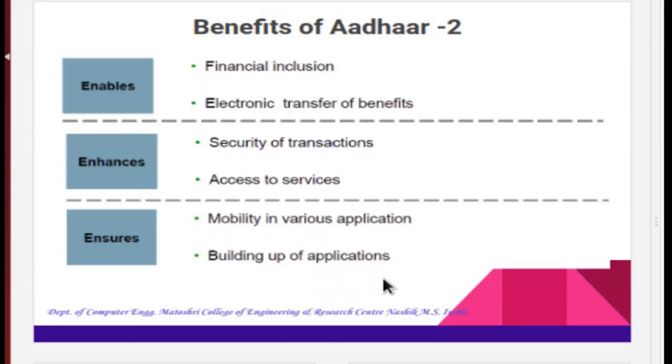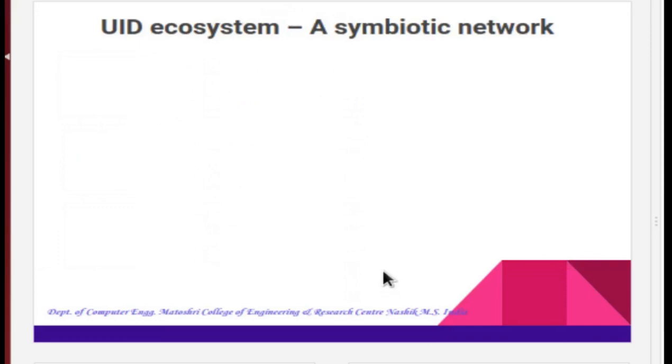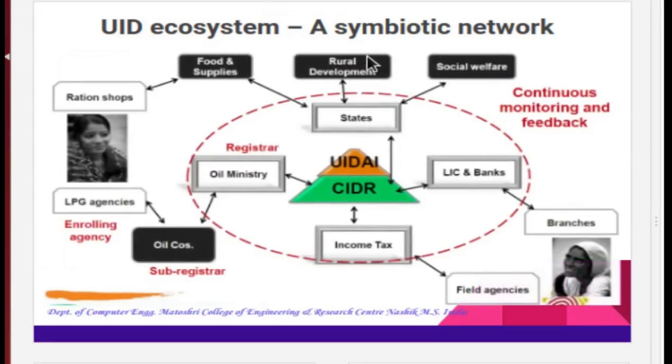Now it is time to see the UID ecosystem. A UID ecosystem, a symbiotic network. Here the context of symbiotic is interaction between two different closely associated parties. The rural development department is closely related with the social welfare department.